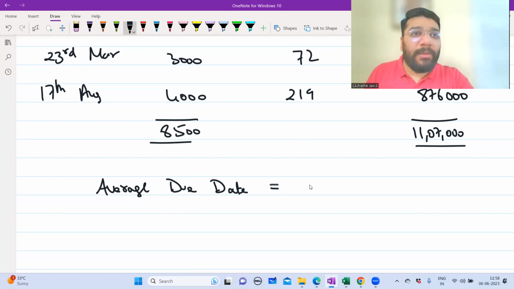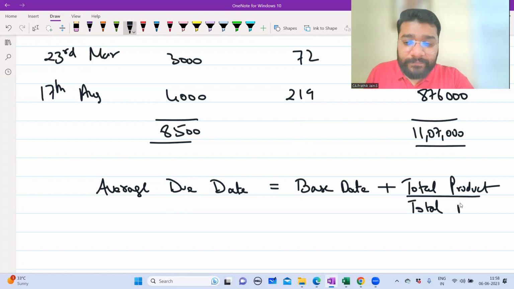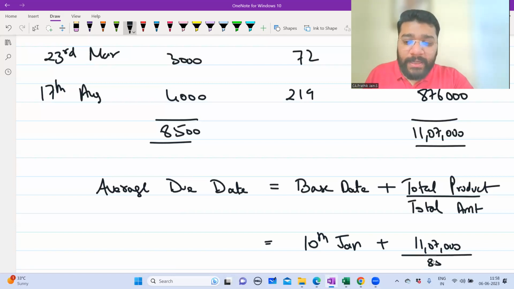Now, what is the formula, please? Base date plus total product. Very good. Divide by total amount. Wonderful. What is the base date, people? 10th of Jan. Total product is 11,07,000. Divide by how much? 8,500.